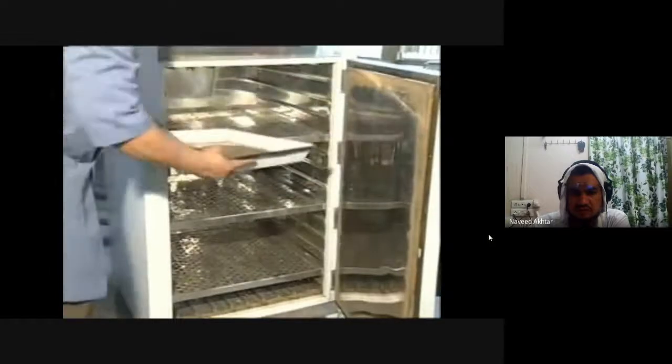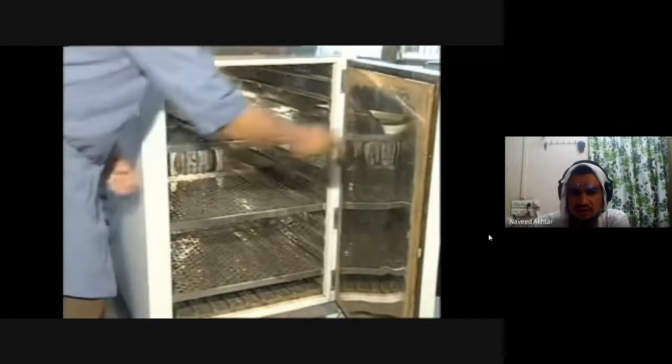And this sand is now placed in the oven at 100 degrees Celsius for 24 hours.